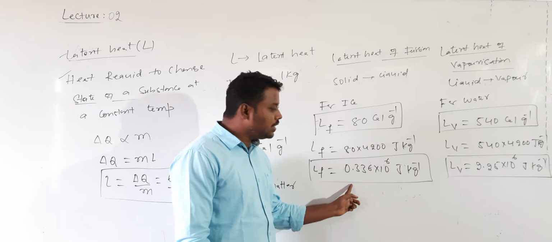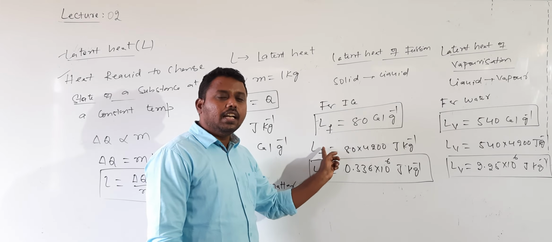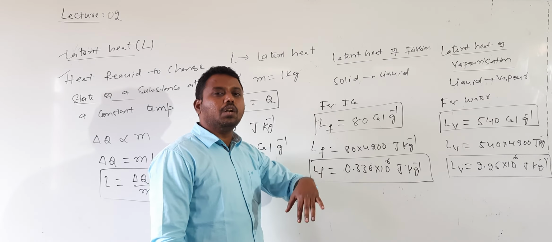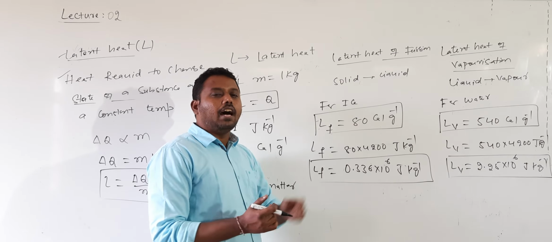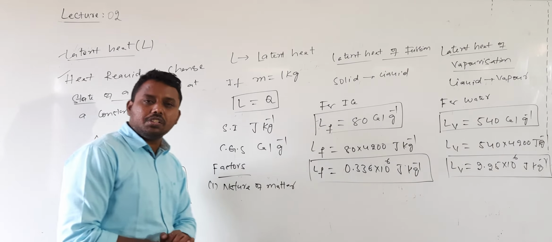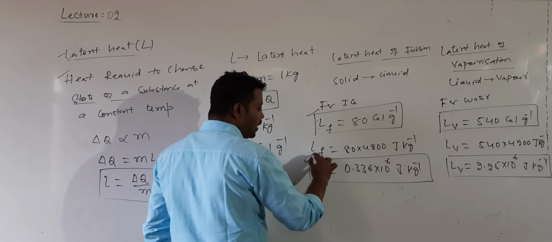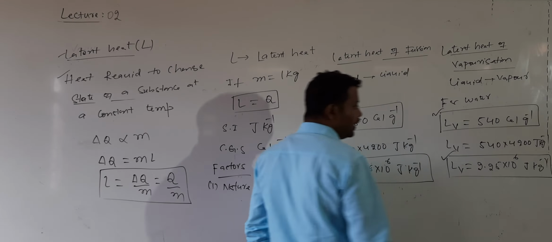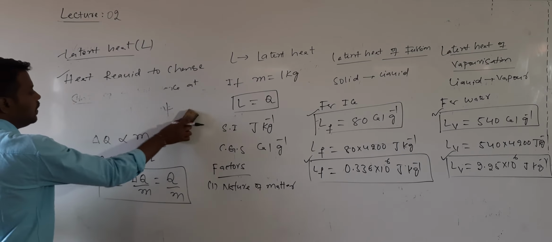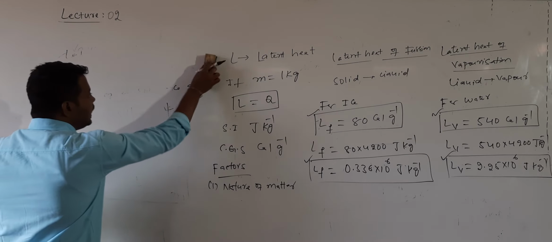Now tell me which value is greater: latent heat of vaporization or latent heat of fusion? The latent heat of vaporization value is greater than the latent heat of fusion. It means water requires more heat to convert into vapor compared with ice to convert into water. Without remembering these values, you cannot do the problems of this chapter, so you need to remember them.